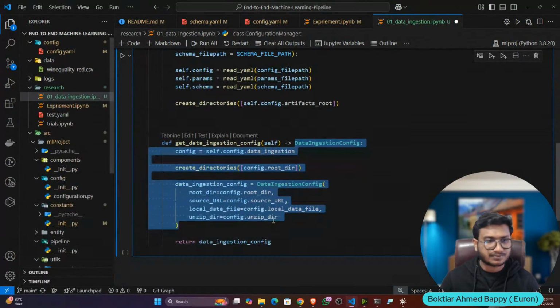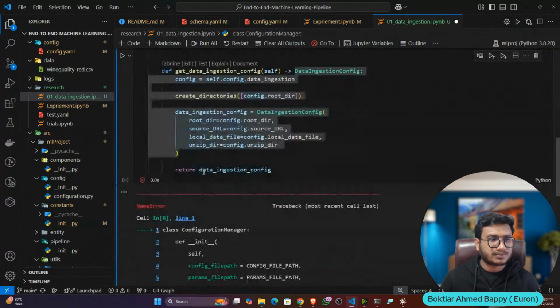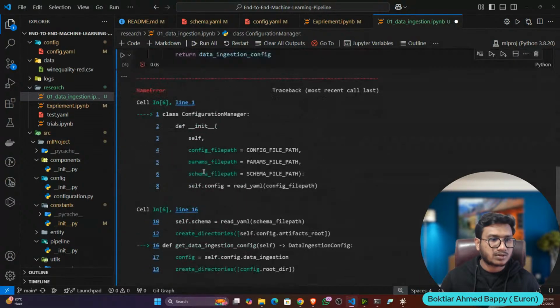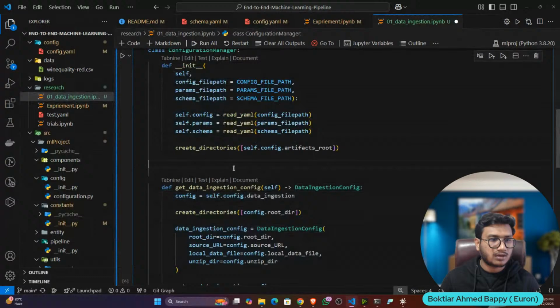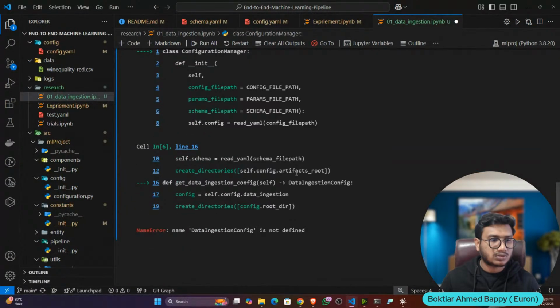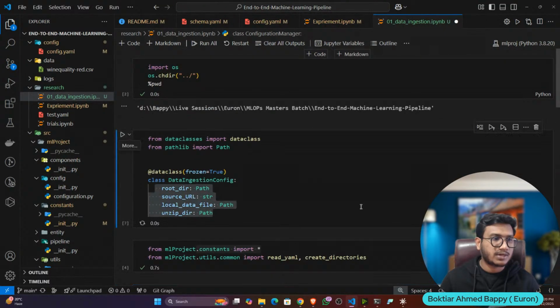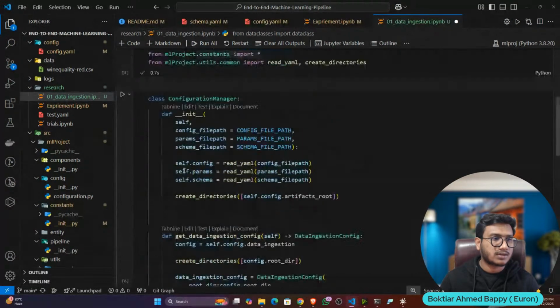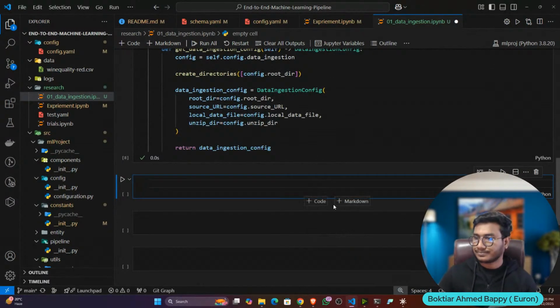So now let's execute. It's throwing one error: data ingestion config is not defined. Maybe I haven't executed this line. Now it should work. Now it is working fine.